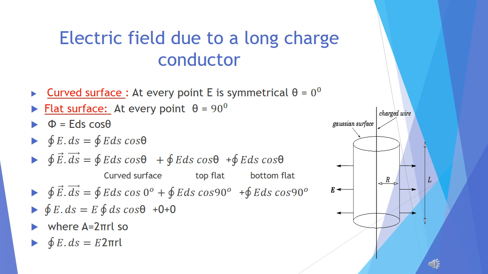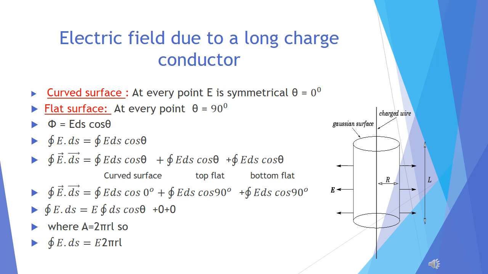Now we consider there is a point P at a normal distance r, and we are supposed to find the electric field at this point. We cannot apply the formula Q over R square because here Q is not a point charge.